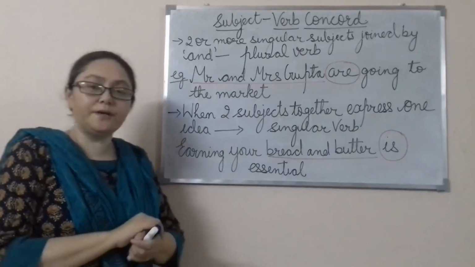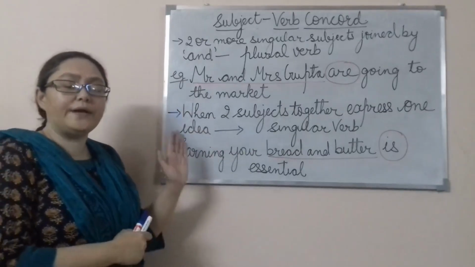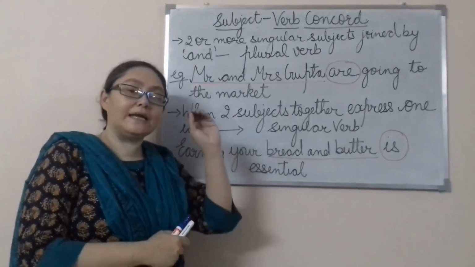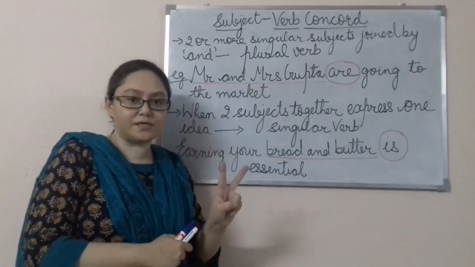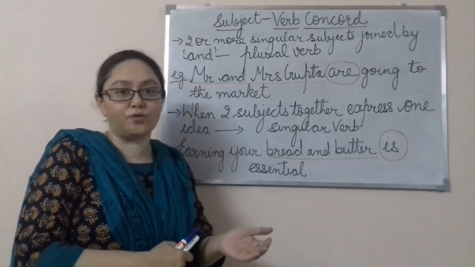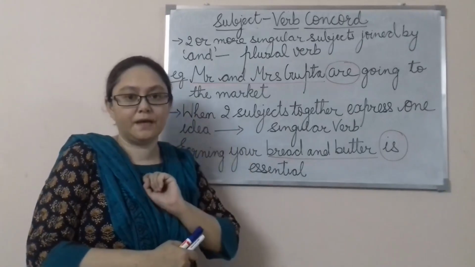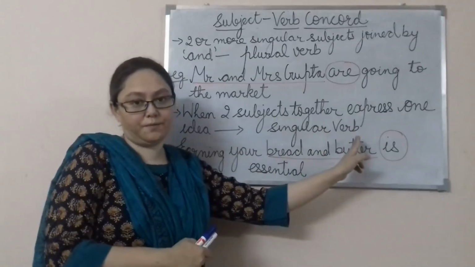Now let's move on to the other principle. Here they are talking about when two subjects are expressing one idea. Two subjects are there, but the idea that they are talking about, the concept that they are talking about is one. In that case, we are going to use a singular verb.